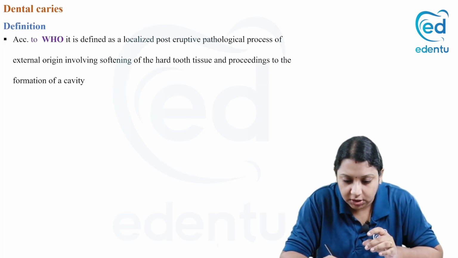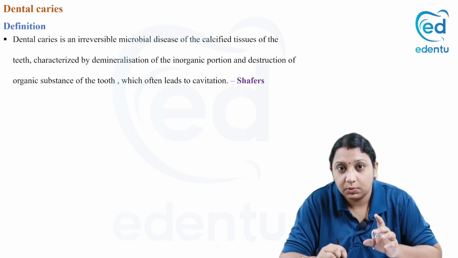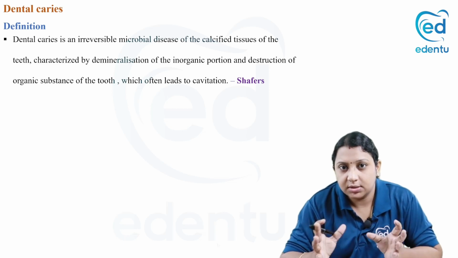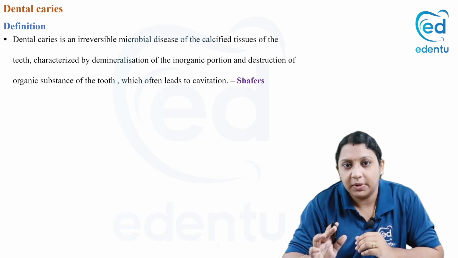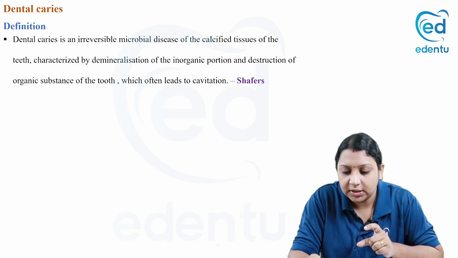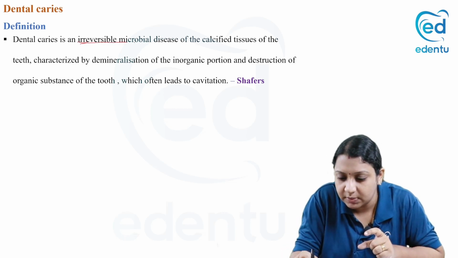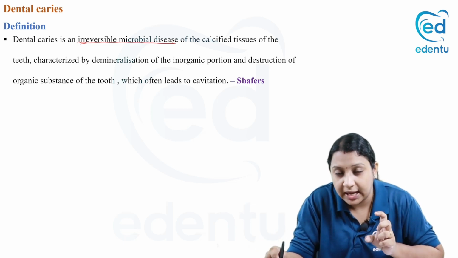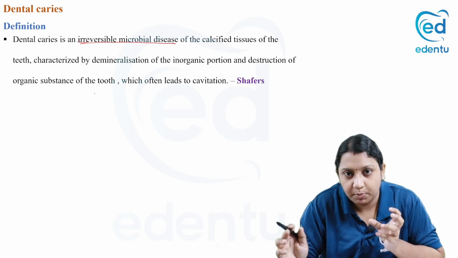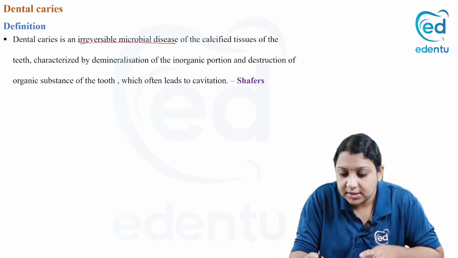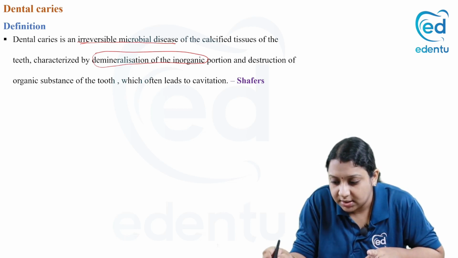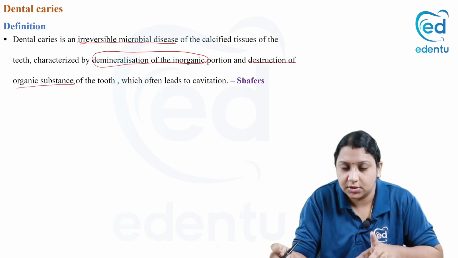Now coming to the definition, we mainly have two definitions, one is Schaeffer's definition and one is the WHO definition. Whichever is easy you can memorize, and the most accepted can be Schaeffer's. There we have to remember that it is an irreversible microbial disease of the calcified tissue of the teeth, that is the enamel and the dentin, where there is demineralization of the inorganic portion and also destruction of the organic substance of the tooth.